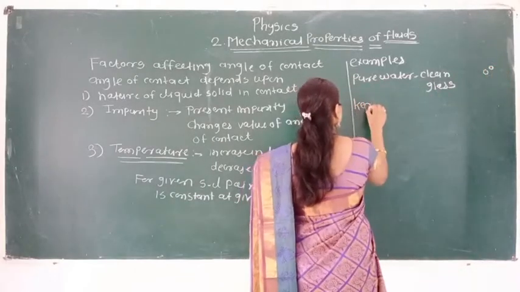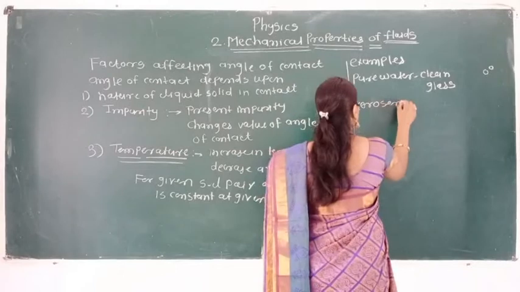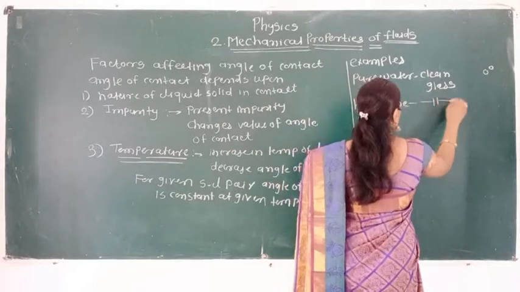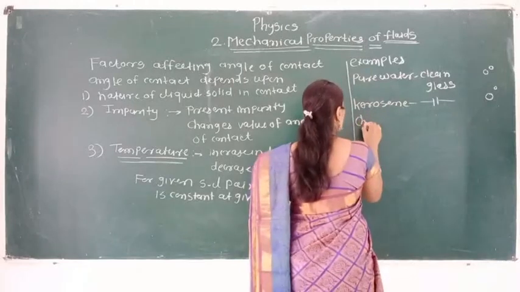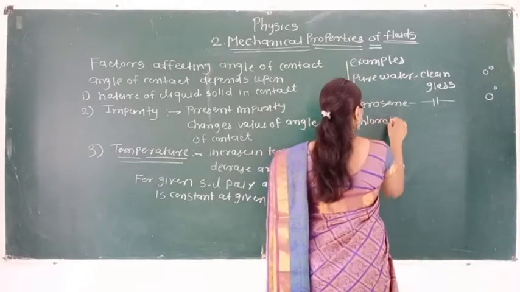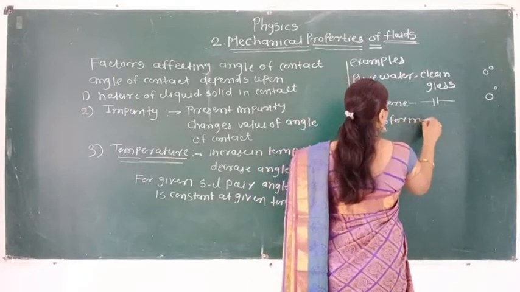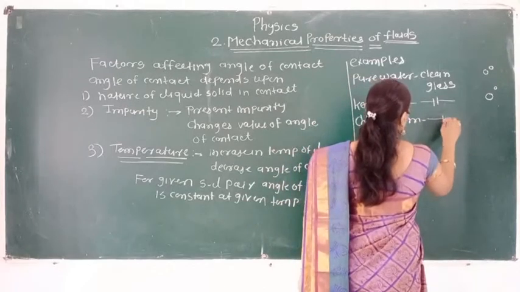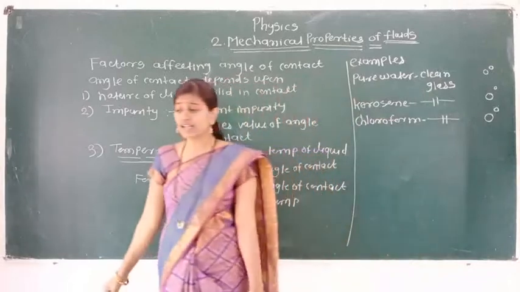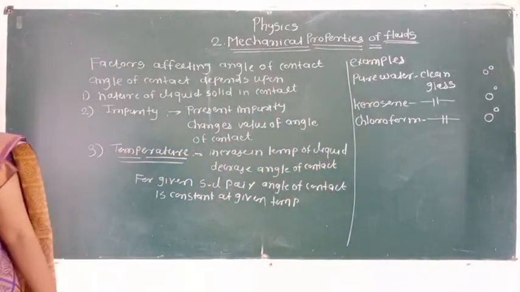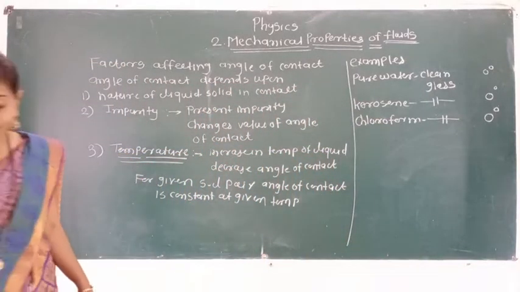Kerosene with clean glass, its angle of contact is 0. Chloroform with the same clean glass, here the angle of contact is 0. So the 6 examples are given here. Next is ether.